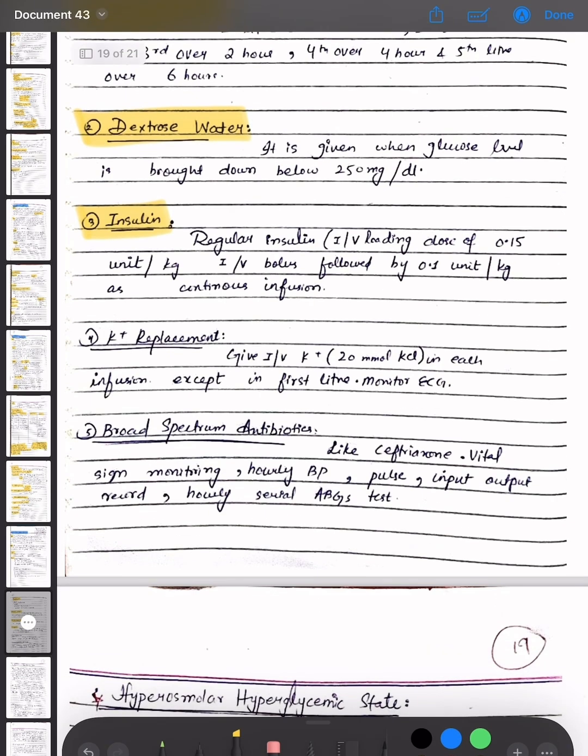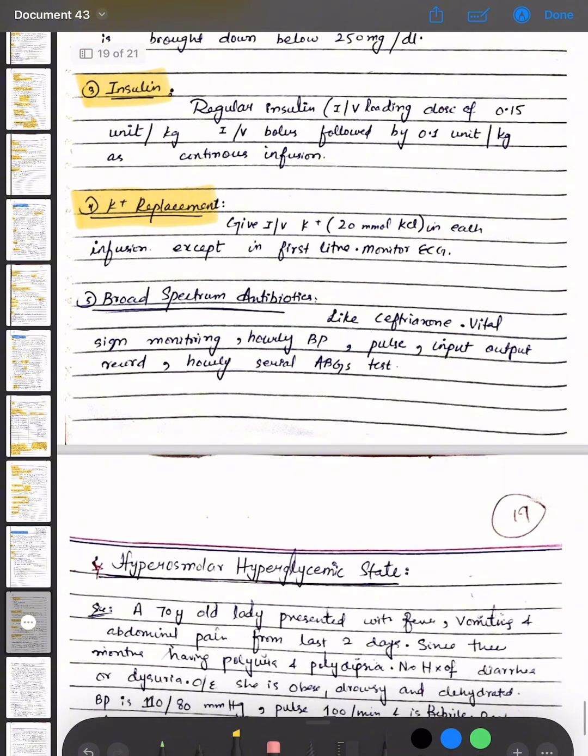Potassium replacement is done. Give intravenous potassium 20 millimole in each infusion except in the first liter. Monitoring ECG. Broad spectrum antibiotics are given like ceftriaxone. Vital sign monitoring is done. Orally, BP is measured. Pulse, input output record and serial ABG's tests are done.